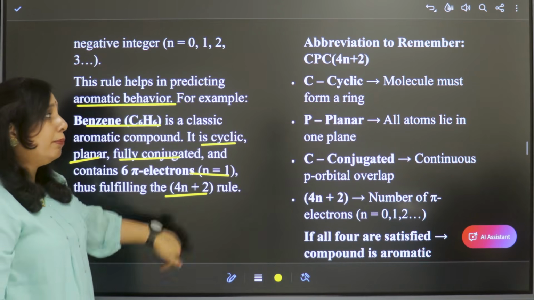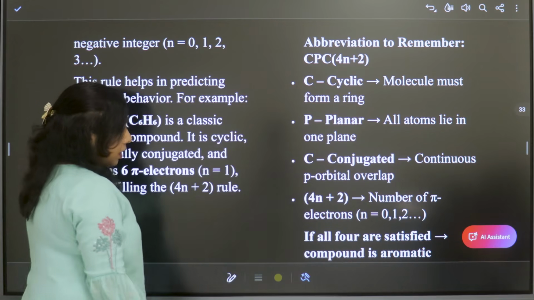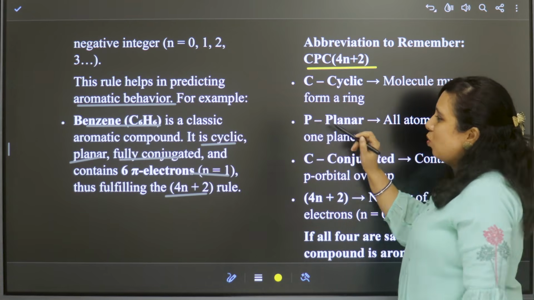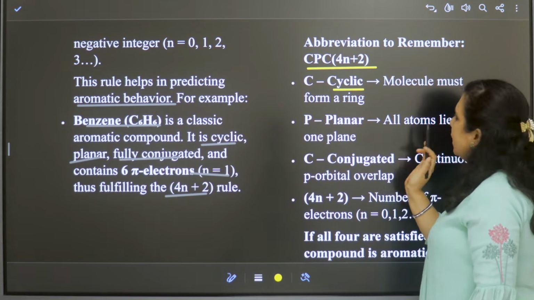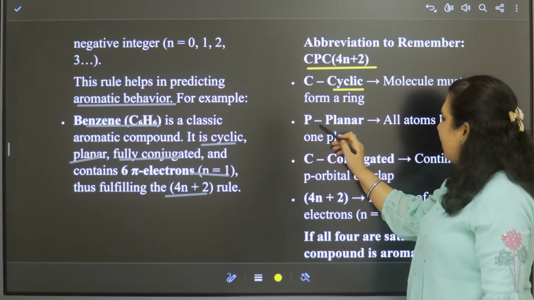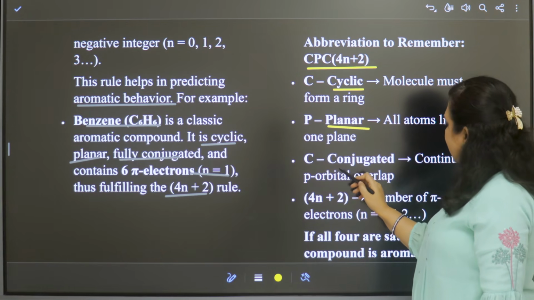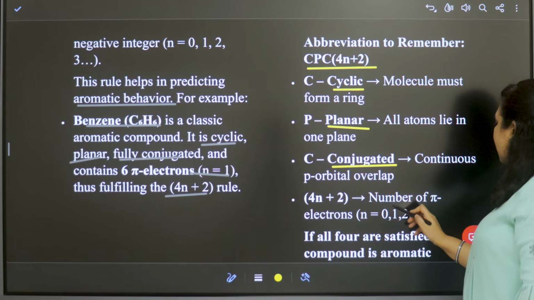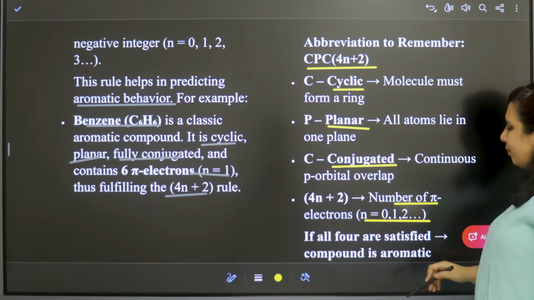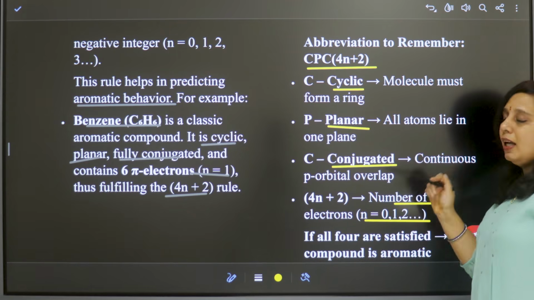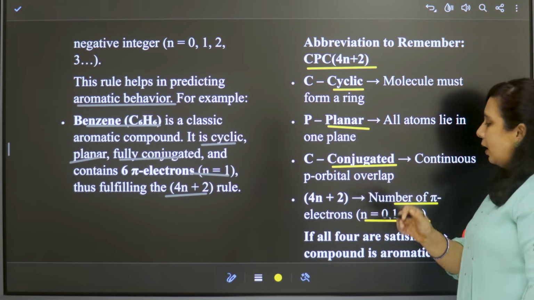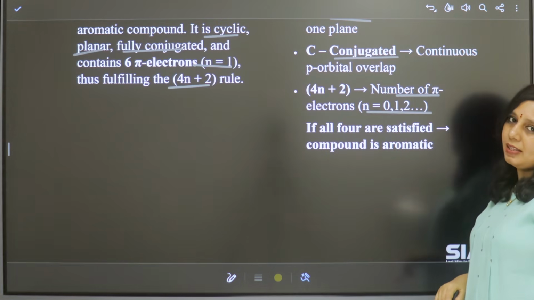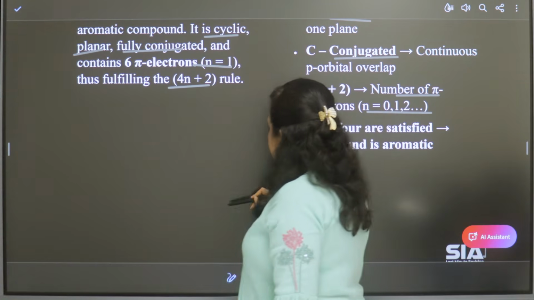To remember the whole thing, let us see. It can be written as CPC 4n plus 2. C stands for cyclic, that means the molecule should be a ring. P stands for planar, and C stands for conjugated, that means continuous p orbital overlap, and 4n plus 2 is the number of pi electrons, n is equal to 0, 1, 2. If all these 4 are satisfied, then the compound is called an aromatic compound. So this is the easy way to remember the answer. Coming to the next question.